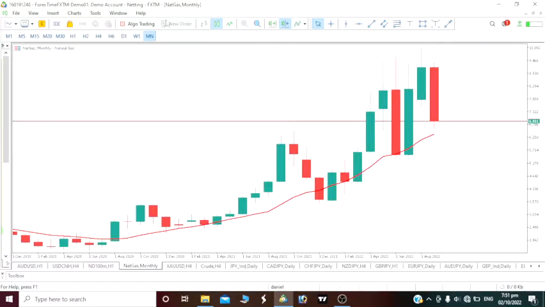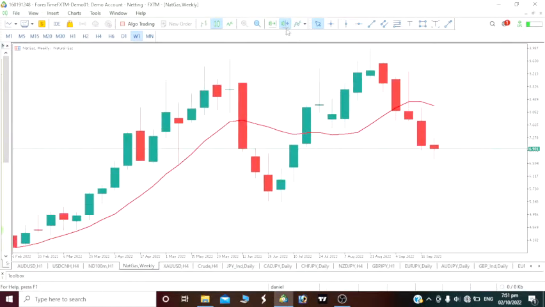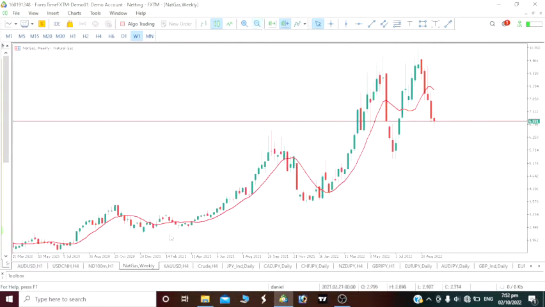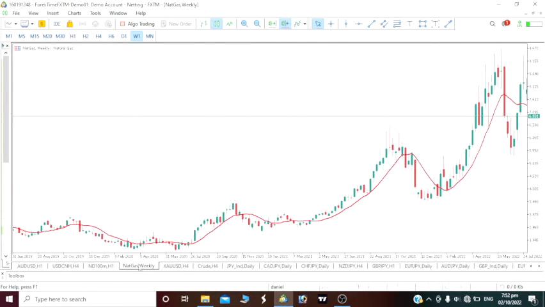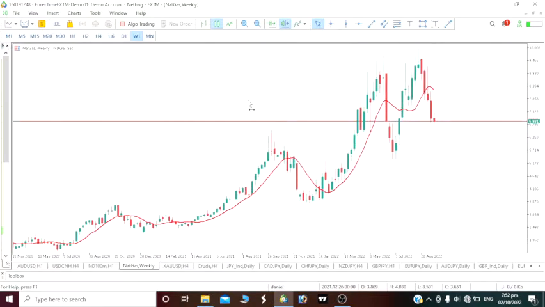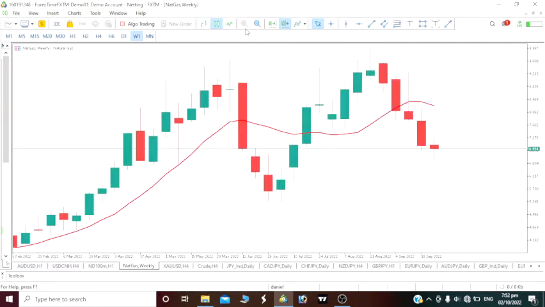Now let's scroll down to the weekly time frame for better understanding. We have to see this movement once again. Early 2020 we went bullish, right? So price has been rolling up. Now if you take a look at this movement on this weekly time frame, you see that the price is now below the 10 period moving average. So once price is below the 10 period moving average, on natural gas we are to short it. So since this price is below the 10 period moving average, we have to short it, right?